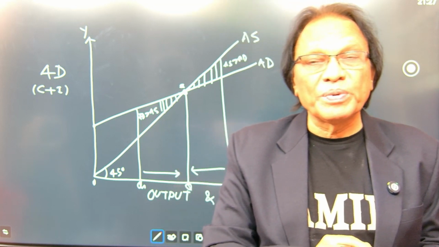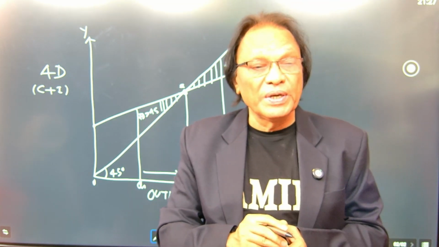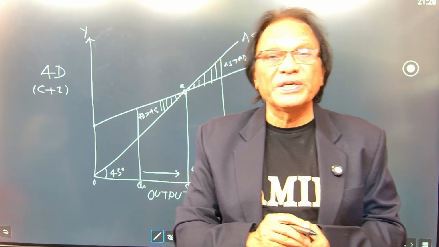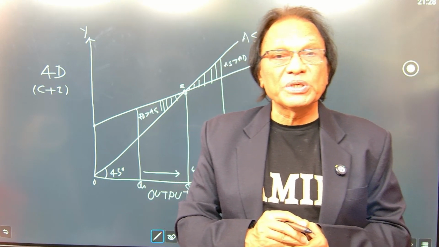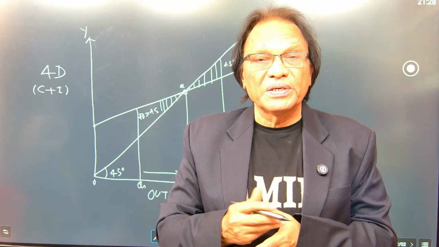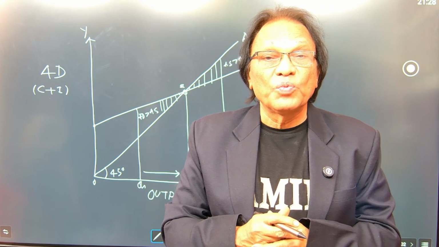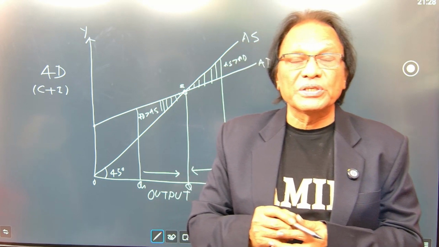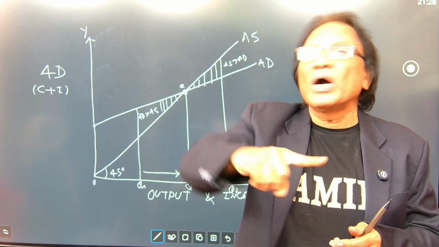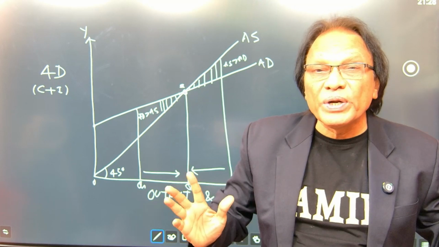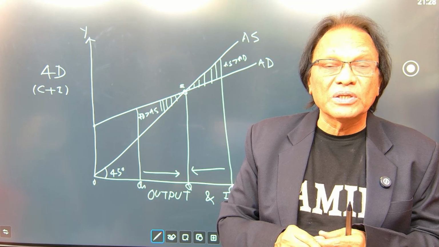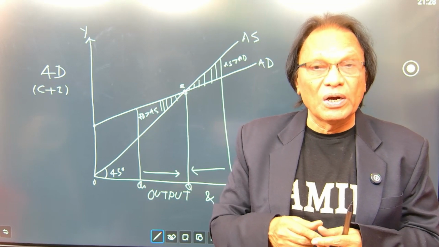So three things to remember. AD is equal to AS at the equilibrium level of income, employment, and output. If AD is more than AS, income, employment, and output will increase till the point AD becomes equal to AS. If you go beyond that, a stockpiling situation will reduce output, income, and employment till the point AD becomes equal to AS. So the conclusion is the economy will be at equilibrium only when aggregate demand is equal to aggregate supply and the total expenditure in the economy is equal to total output.